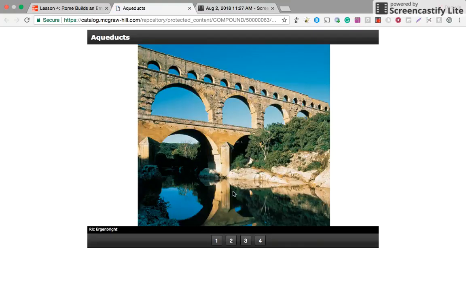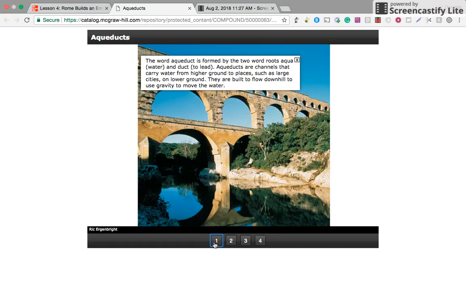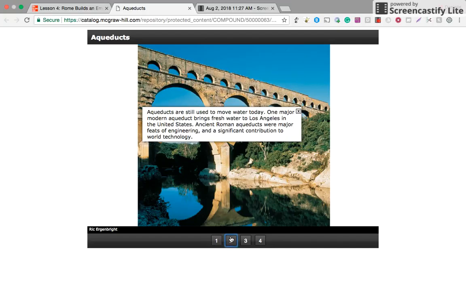Another famous Roman technological innovation is the aqueducts. They're pictured here. The word aqueduct is formed by the two word roots aqua, water, and duct, to lead. Aqueducts are channels that carry water from higher ground to places such as large cities on lower ground. They are built to flow downhill to use gravity to move water. Aqueducts are still used to move water today. One major modern aqueduct brings fresh water to Los Angeles in the United States.